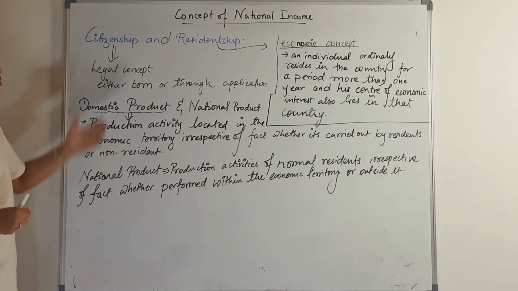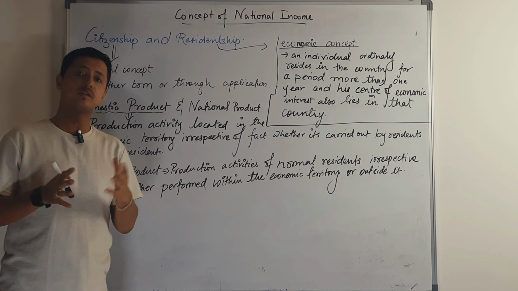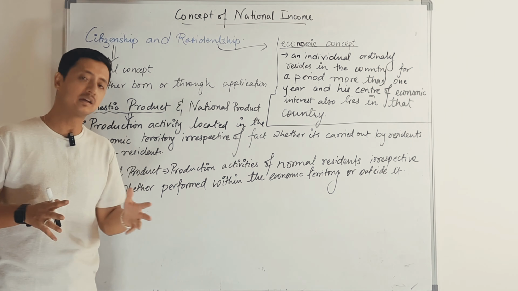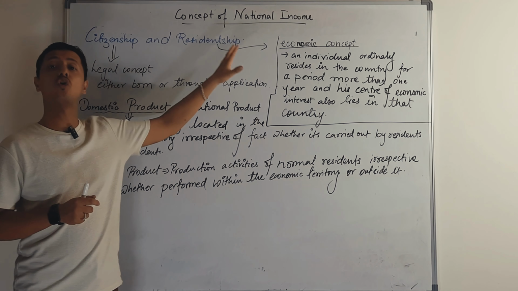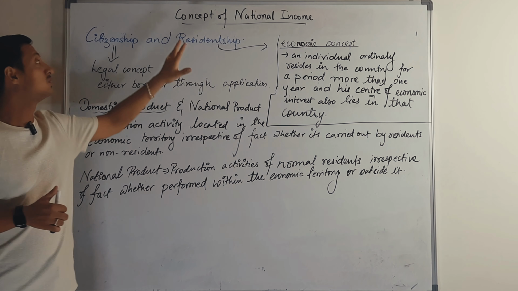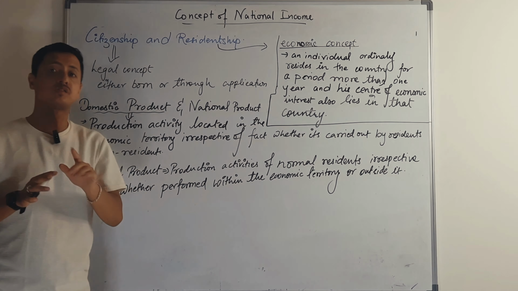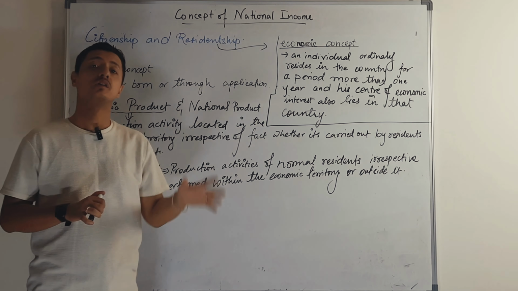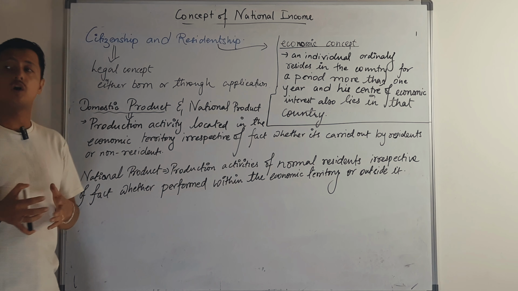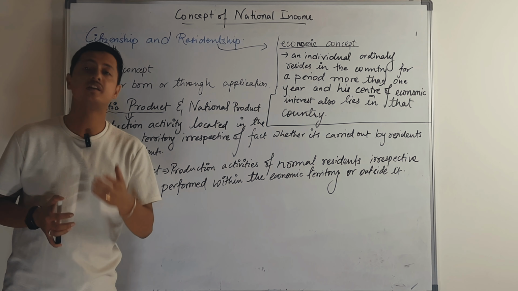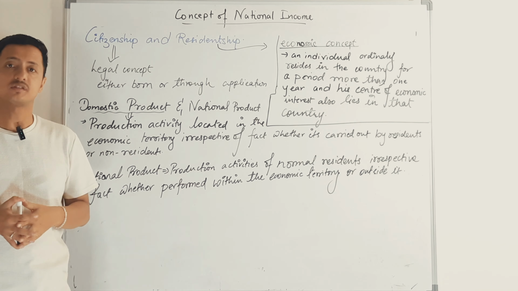As we are continuing with this chapter, it might get a little monotonous, as I've already said, that this chapter is all about the concept of national income, and these concepts are the base for the other two chapters. Now citizenship, as we know, is a legal concept.